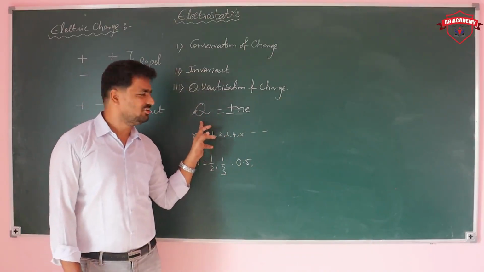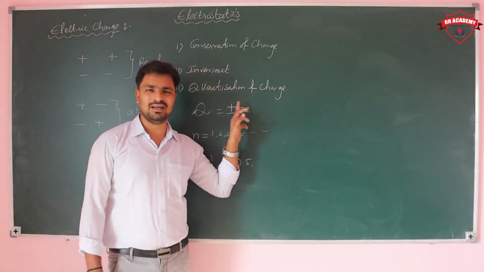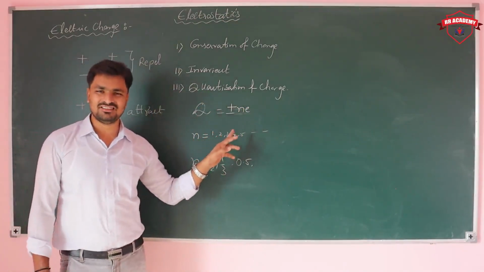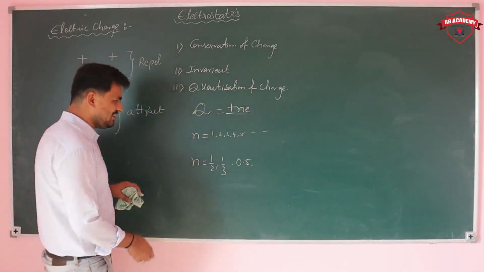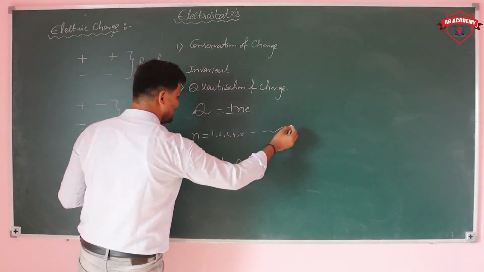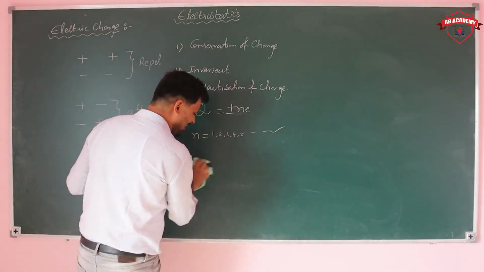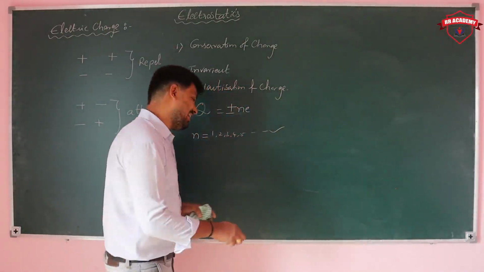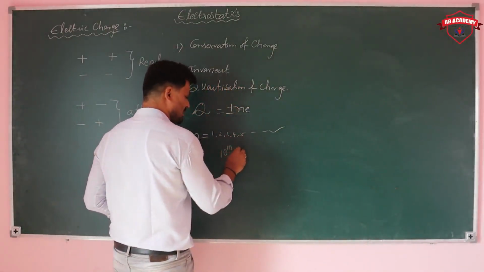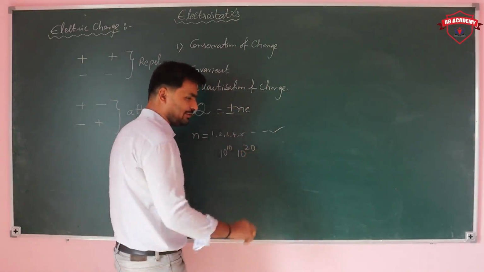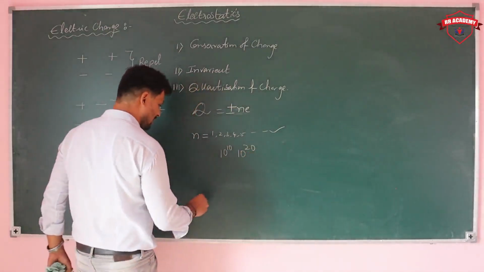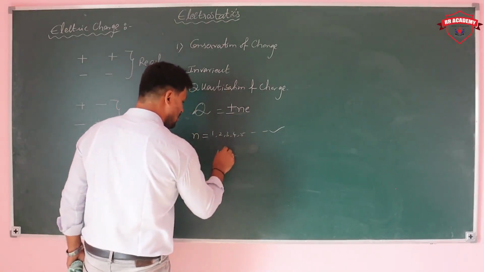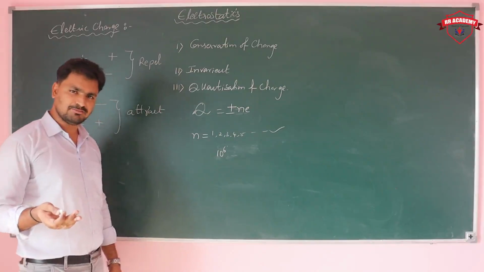Total charge is equal to plus or minus Ne. Plus represents the number of protons, minus represents the number of electrons. N is an integer: 1, 2, 3, 4, 5, 6. Even 10 power 10 is possible, 10 power 20 is also possible. 10 power 6 is nothing but 1 million electrons. Yes, it's possible.